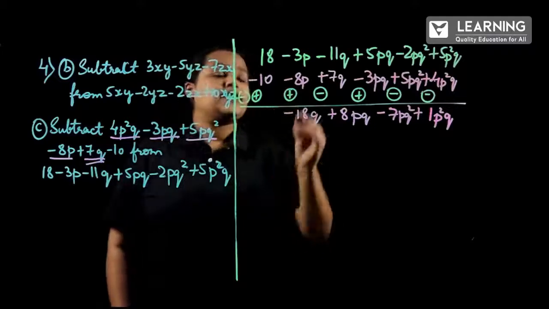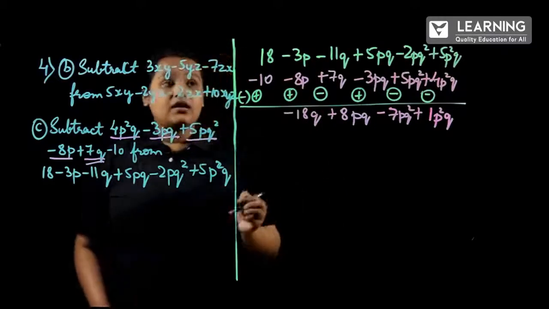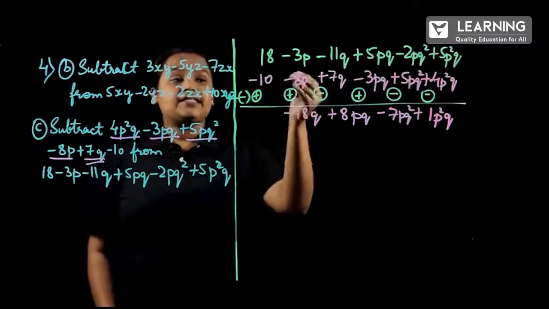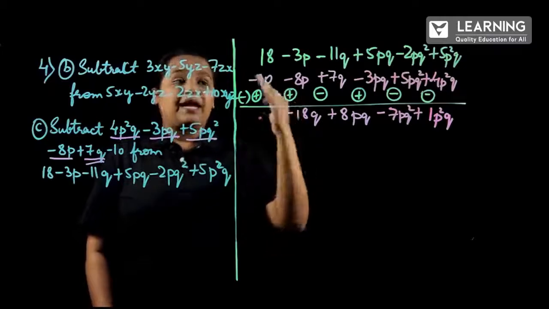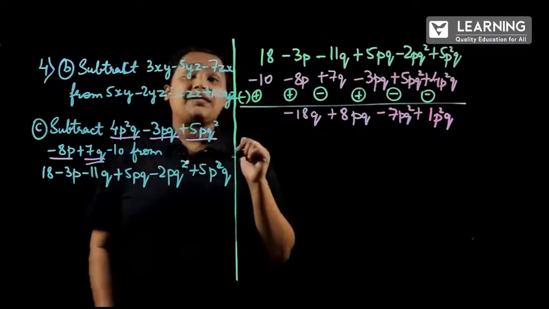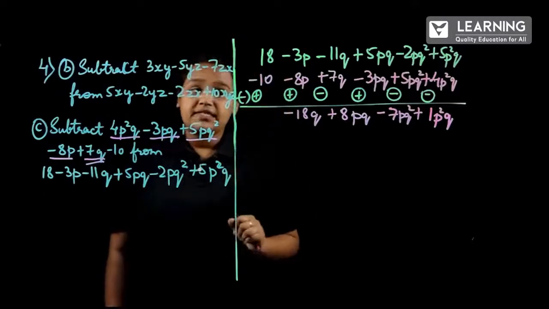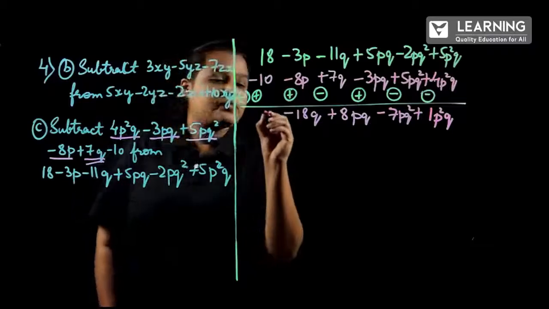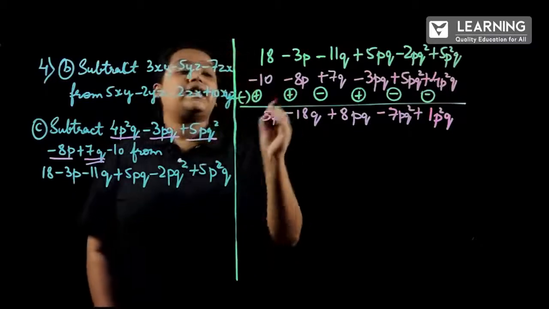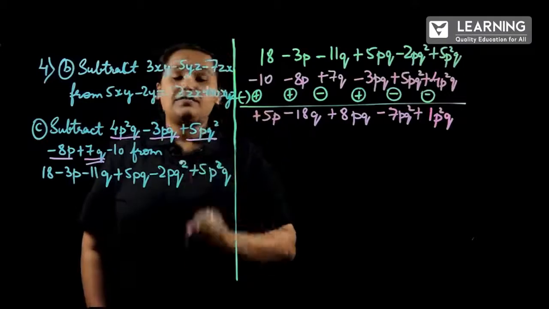And the next is minus 3p plus 8p. Here the signs are different. 8 is positive, 3 is negative. So we will be subtracting, and then which sign will we consider? The sign of the greater number. So 8 minus 3 will be 5p, and the greater number has the positive sign. So I will be considering the positive sign.